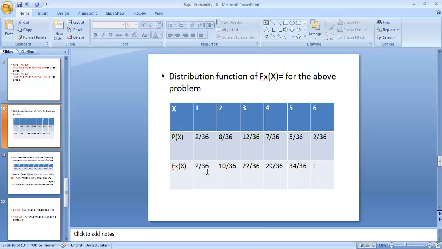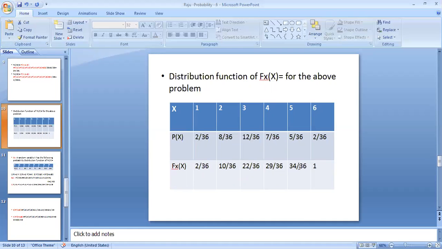F of x1 equals 2 by 36. F of x2 equals the previous value 2 by 36 plus 8 by 36, that is equal to 10 by 36. Similarly, F of x3 equals 2 by 36 plus 8 by 36 plus 12 by 36, equal to 22 by 36. Similarly, F of x4 equals 2 by 36 plus 8 by 36 plus 12 by 36 plus 7 by 36, equal to 29 by 36.